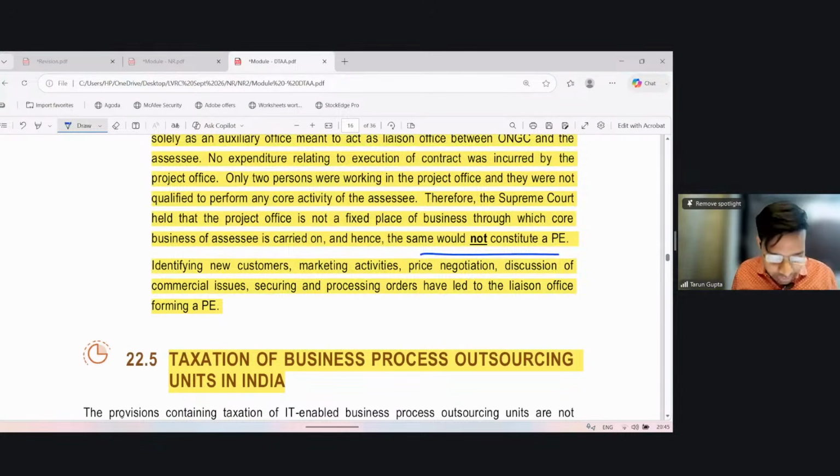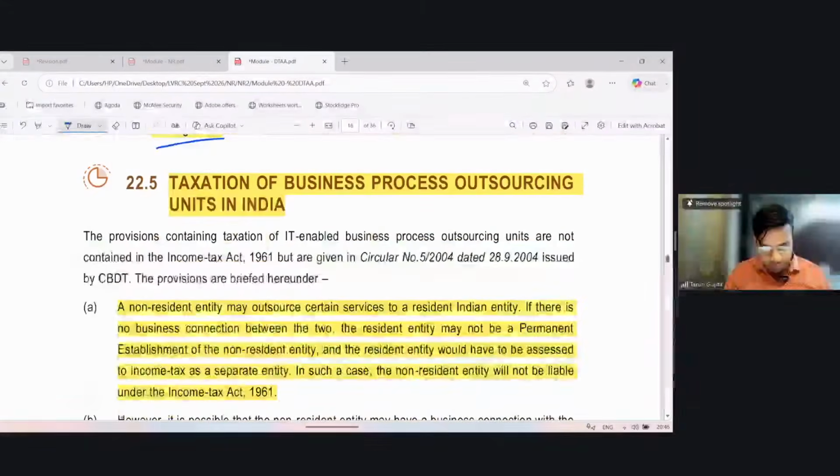However, identifying new customers, marketing activities, price negotiation, discussion of commercial issues, securing and processing orders have led to the liaison office forming a PE. Even if you are a liaison office, you will be considered a PE. You are actually doing business in India. It's not the case that you are only acting as a communication channel.